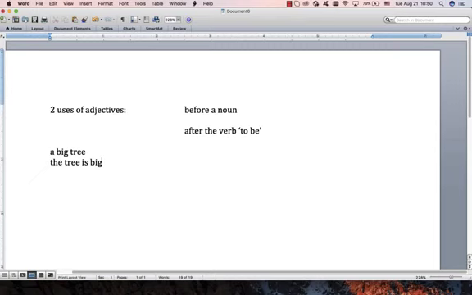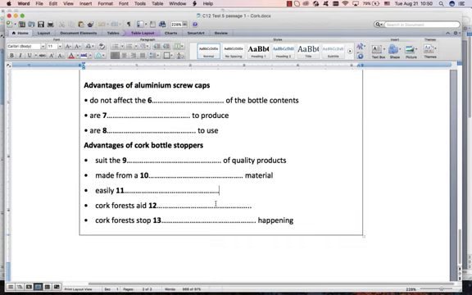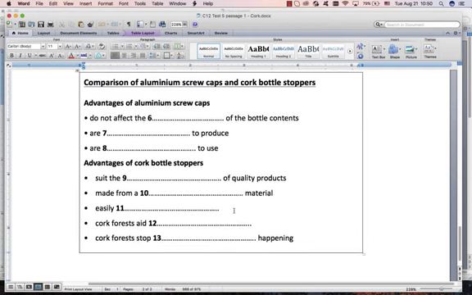Let's look at some examples just to show you. Here is cork. If you want, take a look and see if you can spot the three adjectives in this. Pause the video, see if you can find the three adjectives. I'll start with this one. Of course, we have the word and a noun over there, so that must be an adjective. And the other two are there. There is our verb to be, and there is an adjective. So notice you don't have to have a noun here, you can have nothing here. The adjective can stand alone there.